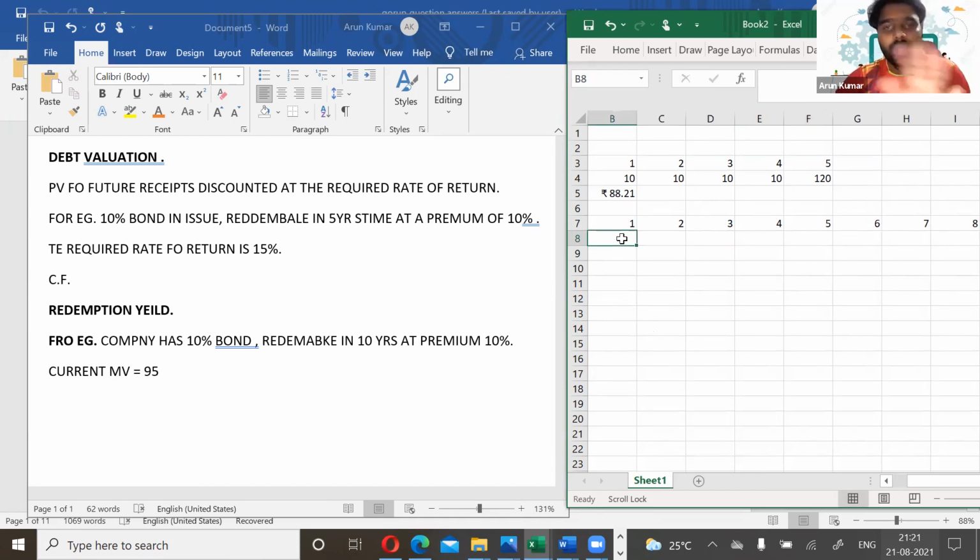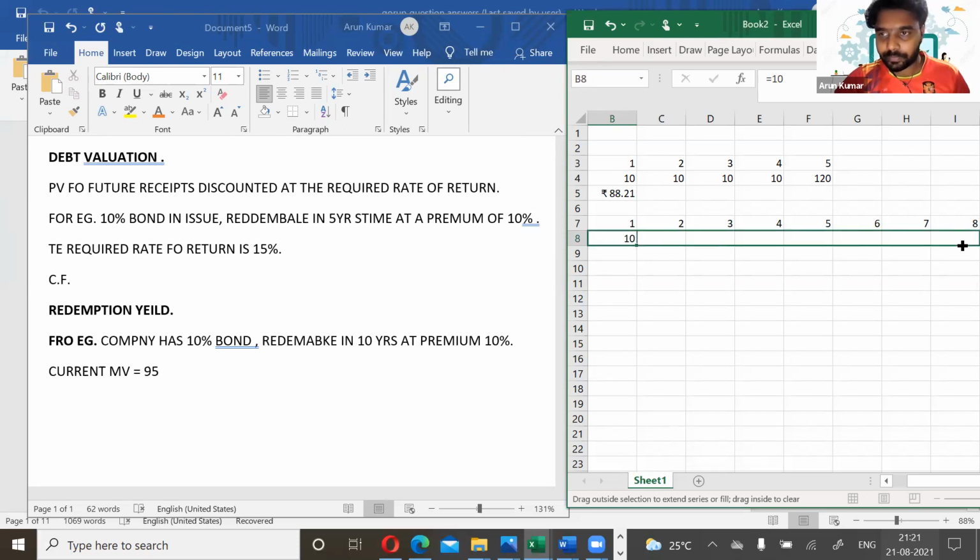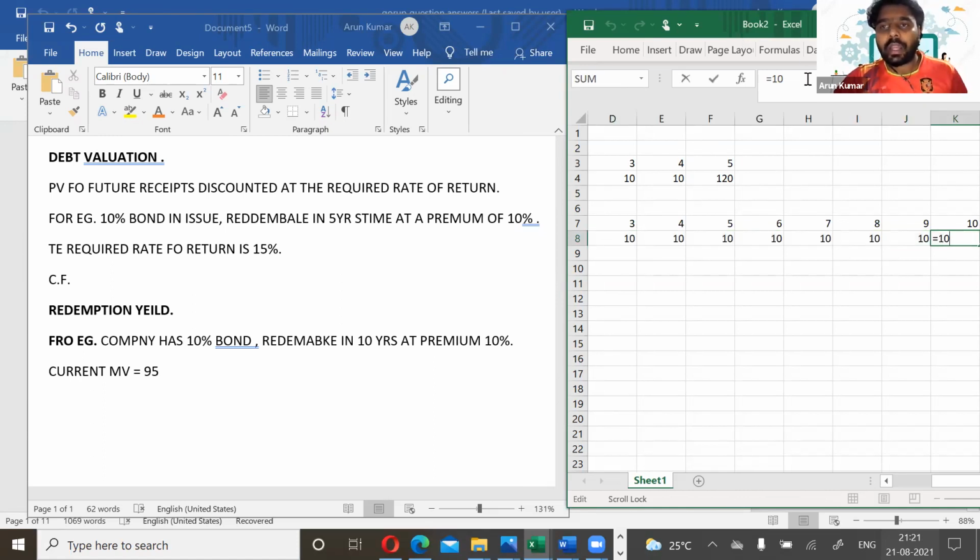Then from year 1 to year 10, every year there is an interest. What's the interest rate? 10%. So it is 10 into 100 nominal value, it will be 10 itself. So at the end of year 10, it will be 10. Now we have to consider it. With respect to that 10, we need to include that value. What's the value here? With respect to that 10, we have to include that premium amount. So what is the premium? 10% premium. So it is 110. So it is 120.